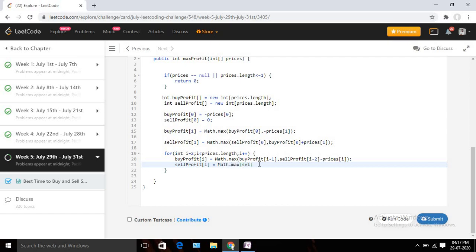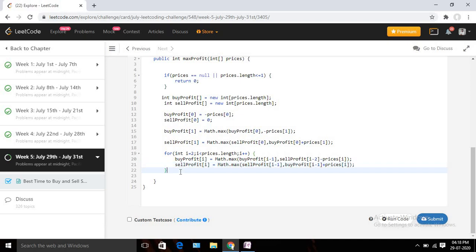Again, I can continue or I can skip, right? So for skipping, I can just consider my last value, I -1, or I can buy. I can sell whatever value I have yesterday, right? So similarly, it will be buy profit I -1, and in this case I am selling, means I am gaining, so it will be prices plus I. That's pretty much.